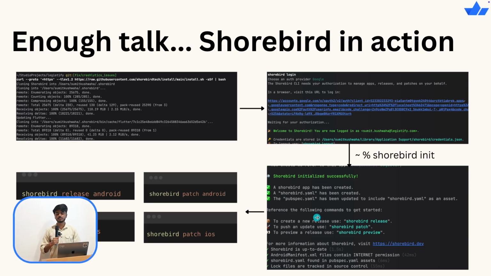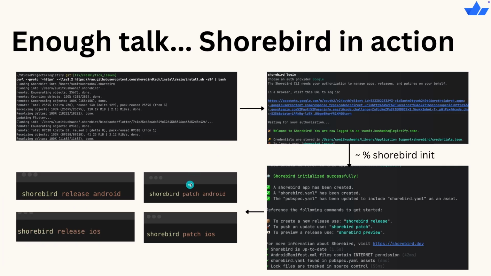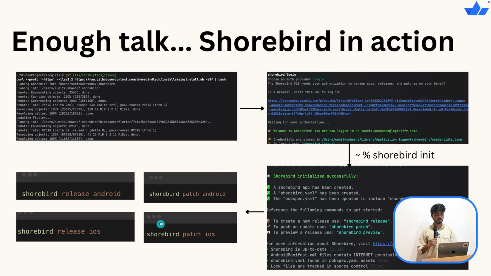Then you initialize Shorebird in your project. shorebird init is the command where a Shorebird project gets created. It will ask for your project name etc. तो Shorebird का project आपके Shorebird account पे create होगा. फिर उसके बाद हम ये दो commands चला के देखेंगे, and these are for building.